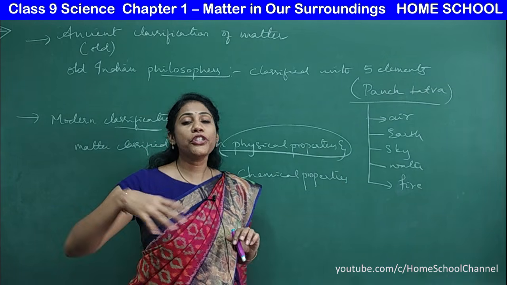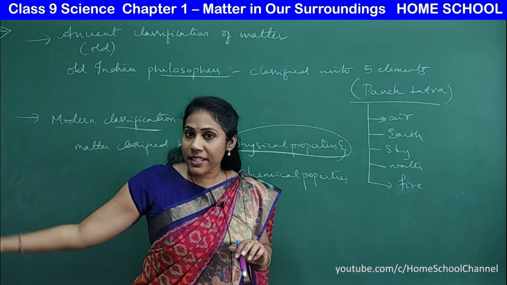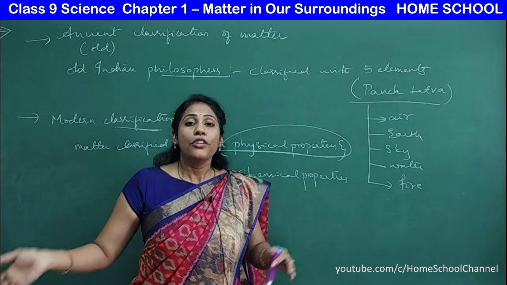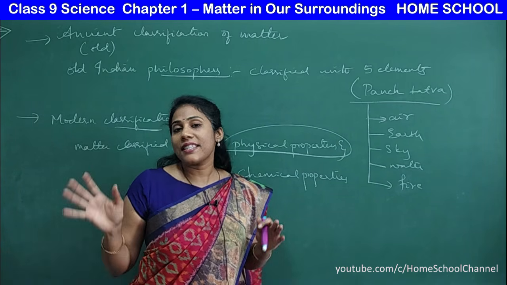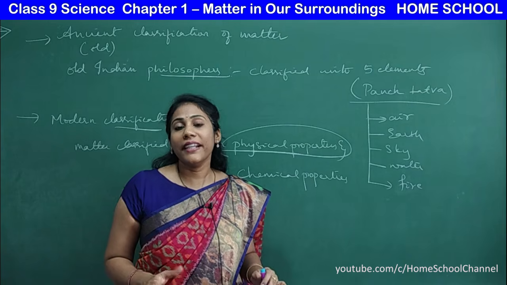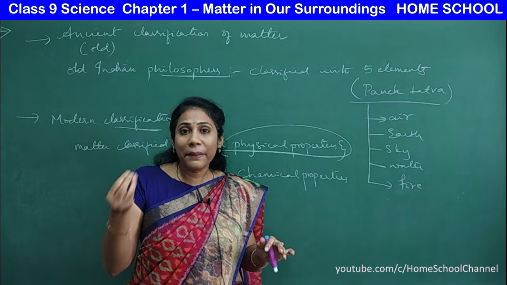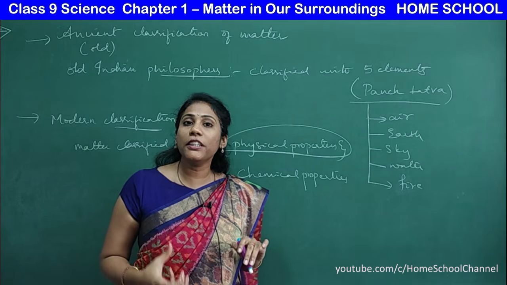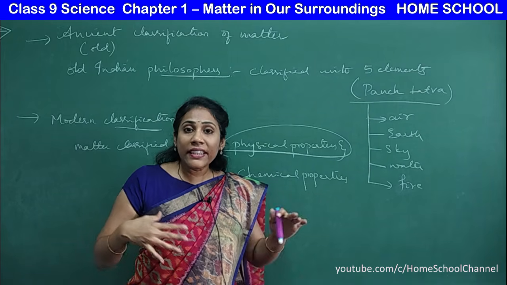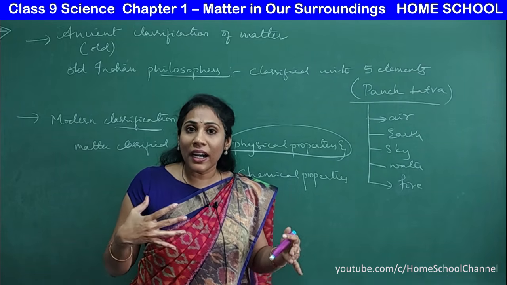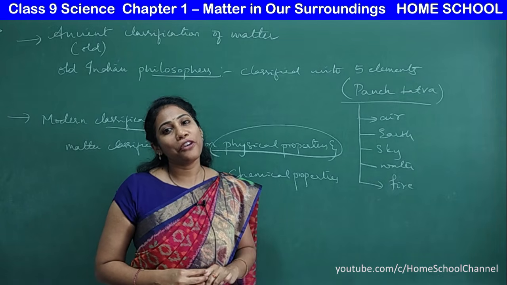The chemical nature of matter will be studied in the next chapters or at a higher level. In this particular chapter, we are studying the physical properties, right? Every matter is made up of atoms and molecules. When these atoms and molecules combine, new substances can be formed, right?